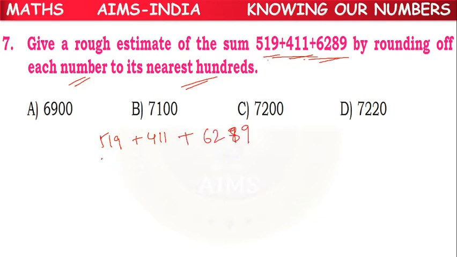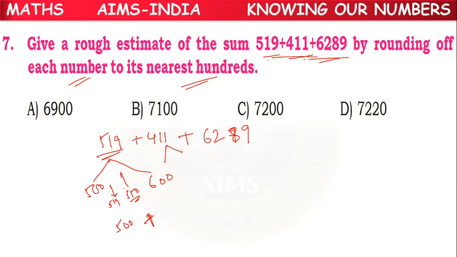6289. So first one, 519. What about that, children? It is between 500 and 600. What is the middle number? 550. Where is 519? Closer to 500. So we can take its value as 500.